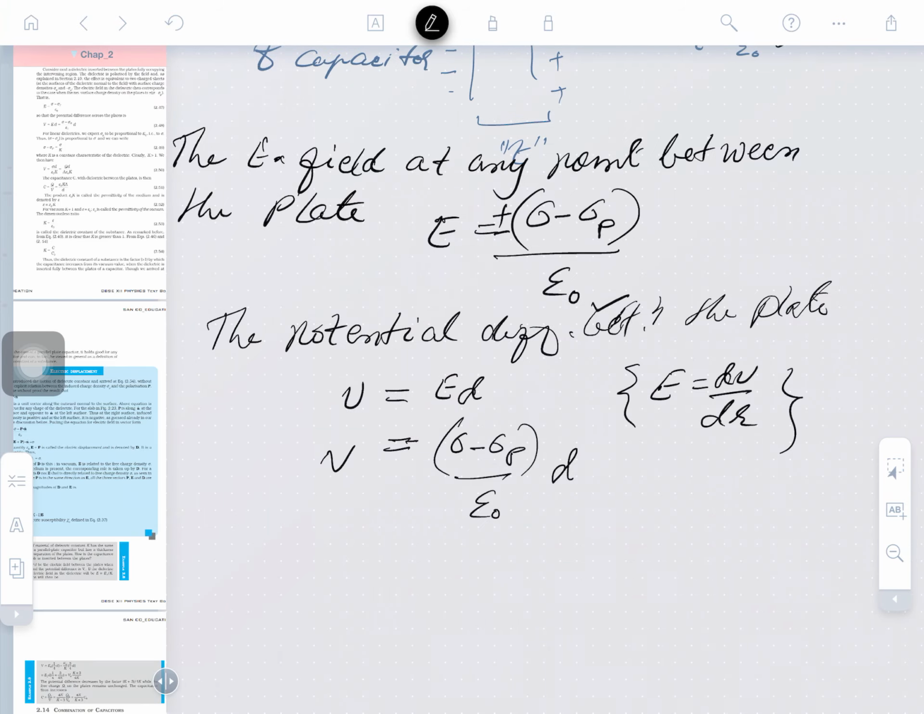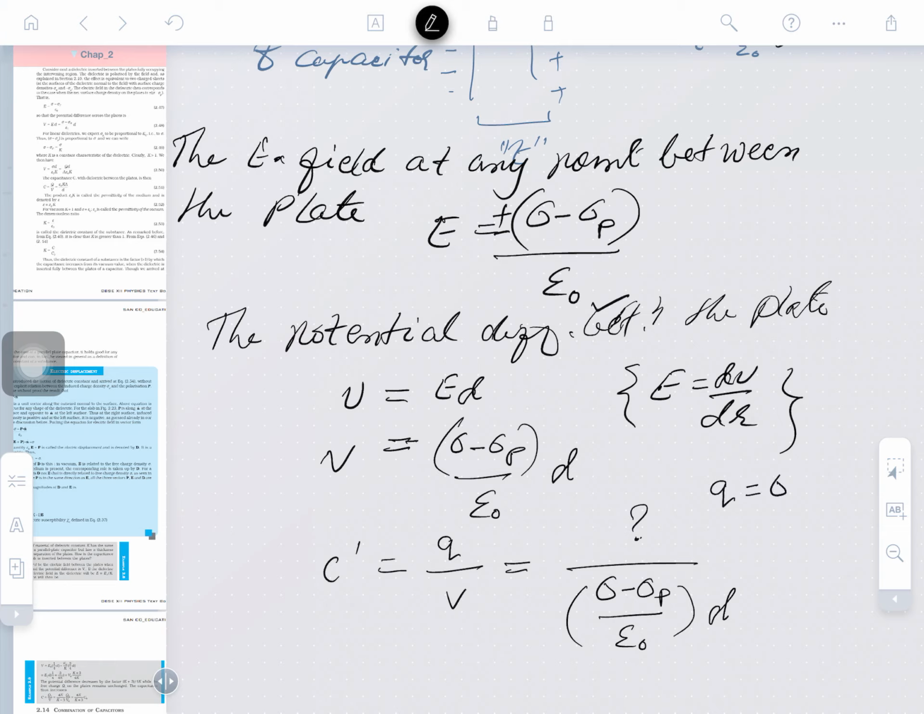So what will be the value here? Obviously, you can write down that capacitance is the charge Q upon V. In the place of V you can write sigma minus sigma p divided by epsilon naught, and in the place of d put d. But what will you put for Q? What is the charge Q? Q is equal to density into area.